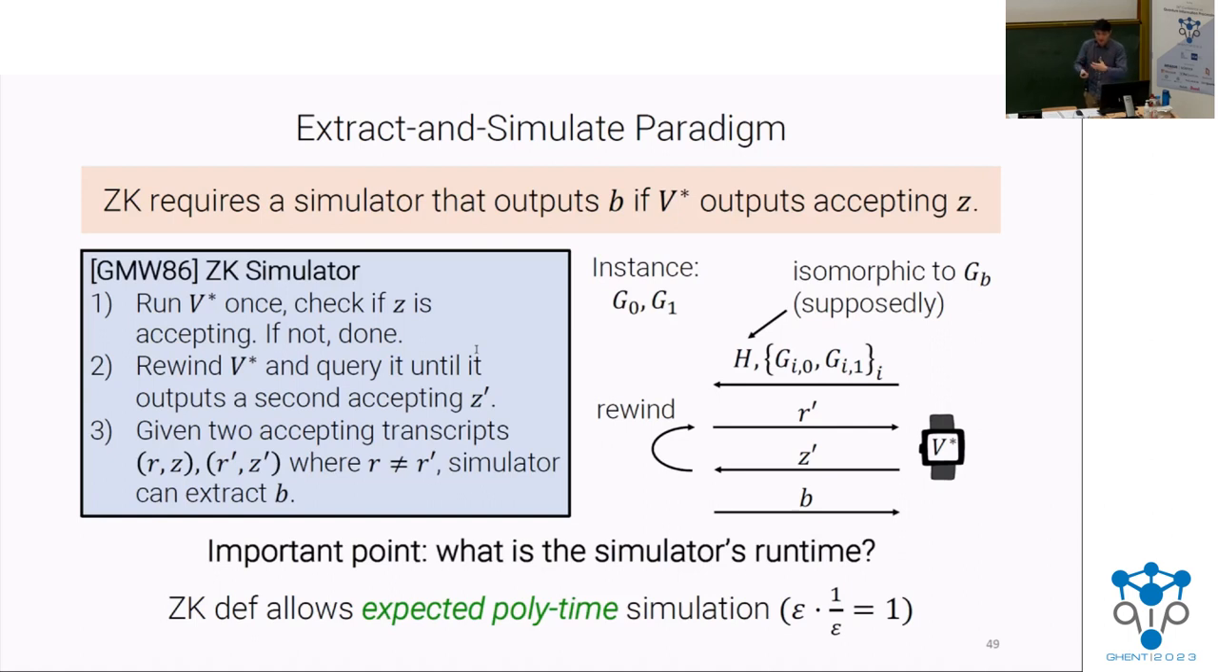If the verifier fails in the first try, you don't even bother. But in that epsilon chance that you need to go and get that second accepting transcript, it takes an expected 1 over epsilon steps to see another accepting response. So the epsilons cancel out really nicely, and you get an expectation this runs in polynomial time.